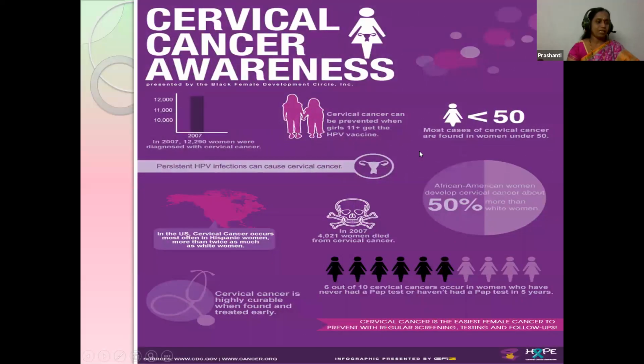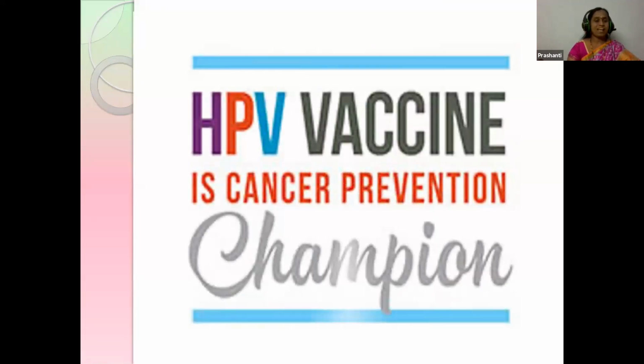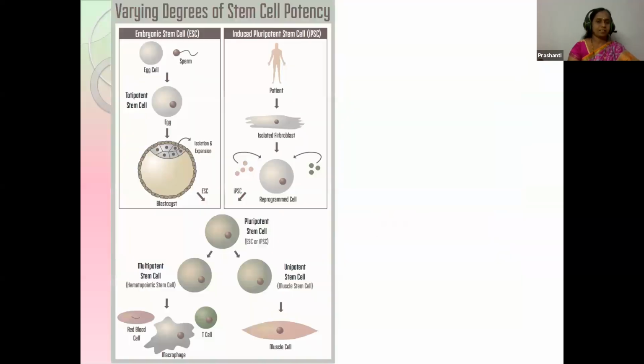Here the Pap smear test will be done. This is also called the Pap test, and everyone should have cervical cancer awareness. They should undergo the test, and if they are prone to cervical cancer, there will definitely be a cure for it. So we should not be afraid of getting tested. And the vaccine is the HPV vaccine. This is the HPV vaccine, which helps prevent the cancer.